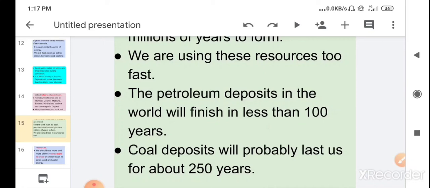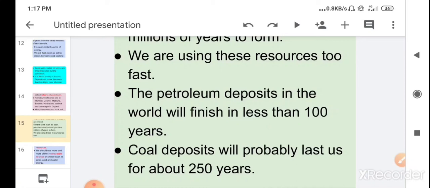Means coal and petroleum take millions of years to form, but if we use the present deposits in the same way, they will finish in 100 years and 250 years.